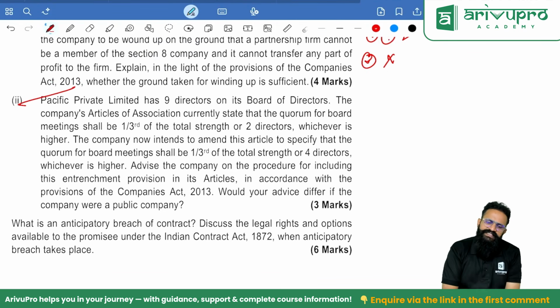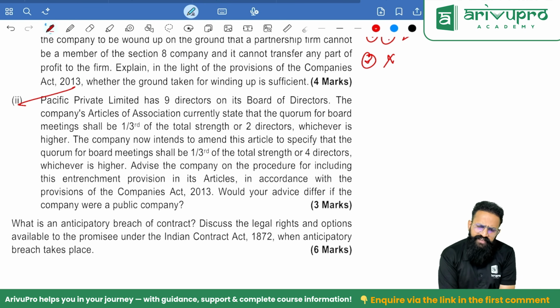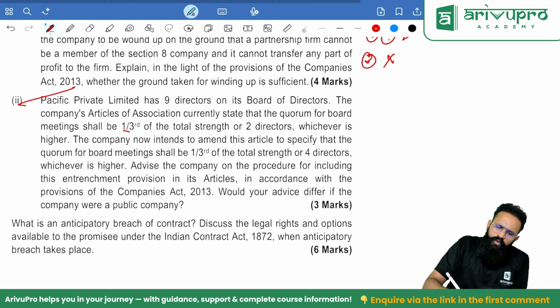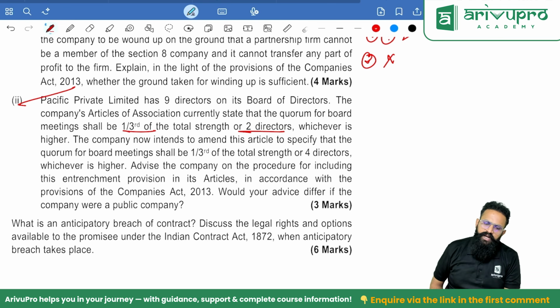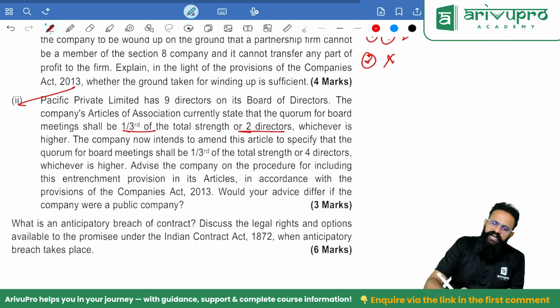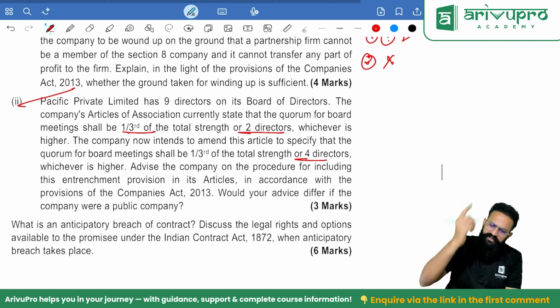Pacific Private Limited has 9 directors on its board. The company's articles of association currently state that the quorum for board meeting is 1/3 of the total strength or 2 directors, whichever is higher. The company now intends to amend this article to specify that the quorum for board meeting shall be 1/3 of the total strength or 4 directors, whichever is higher. Currently it is 1/3 or 2, whichever is higher. They want to make it 1/3 or 4, whichever is higher.